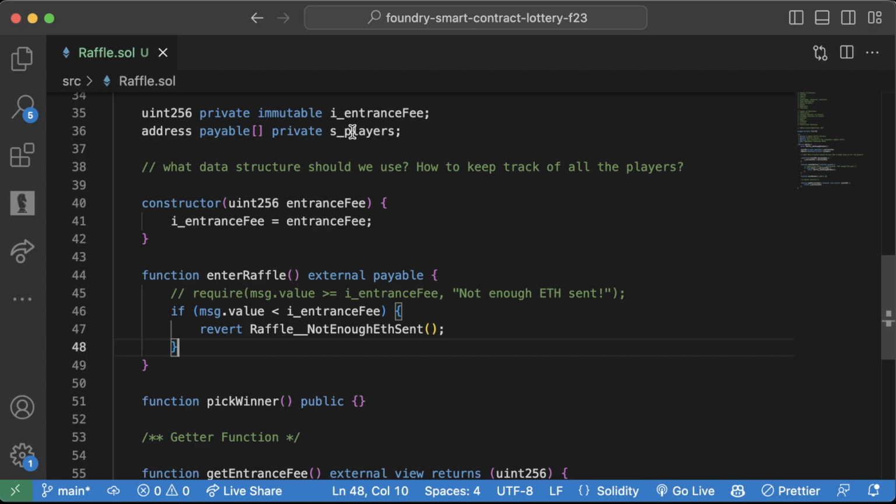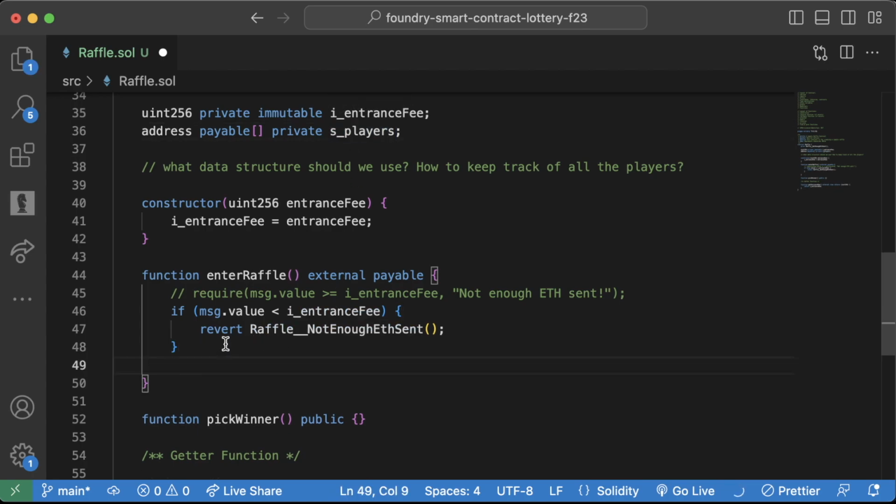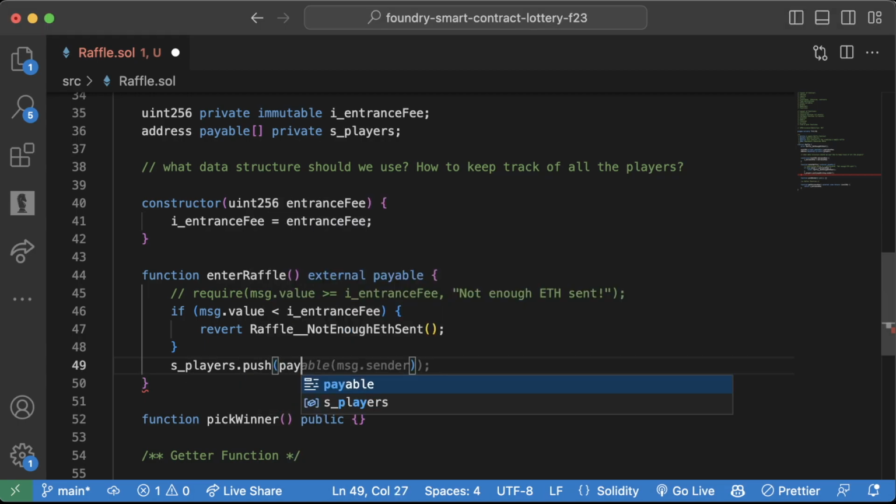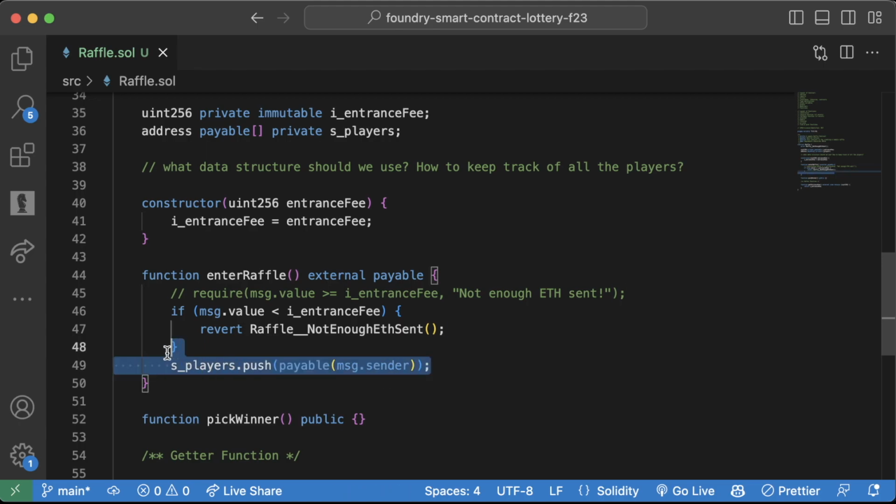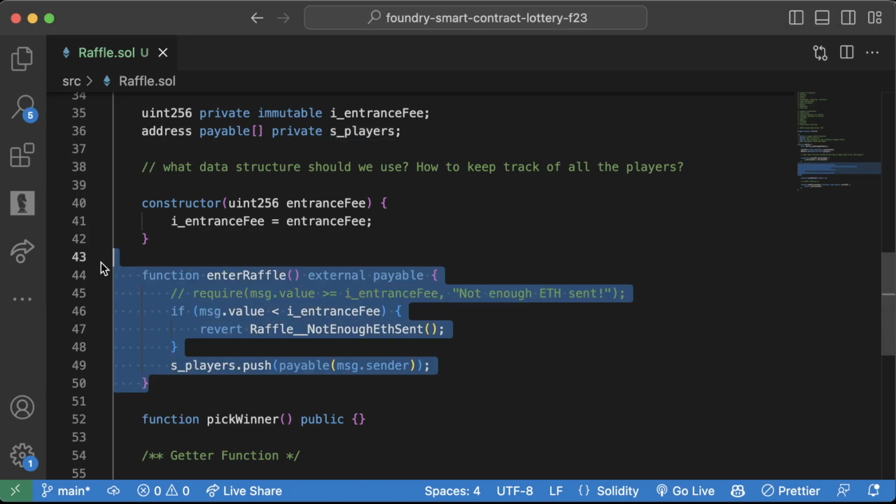So we have our array. And now when somebody enters the lottery, we can just say s_players.push, and we'll push the payable msg.sender. Remember, we need this payable keyword to make an address allowed to get ETH or whatever native token. So we're going to go ahead and push them onto our array. Awesome. So this looks pretty good. And our function's almost done here, but it's missing a couple of things.